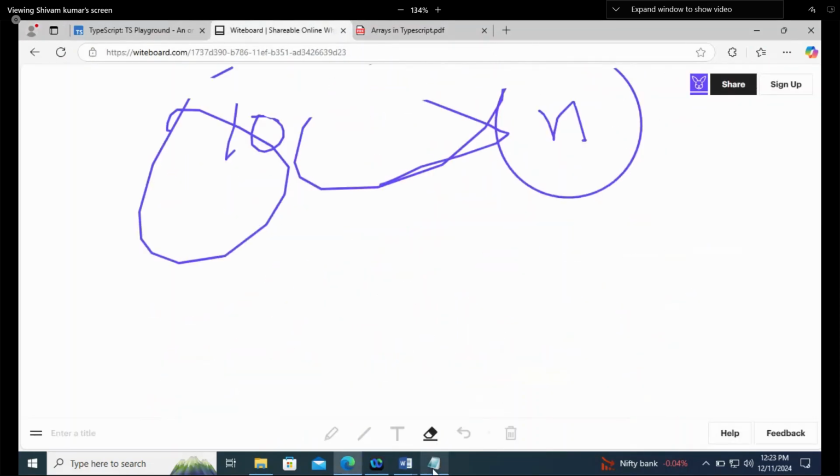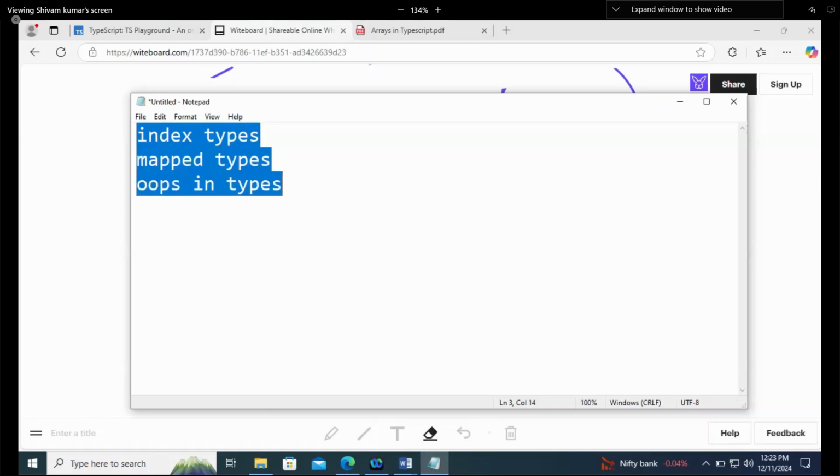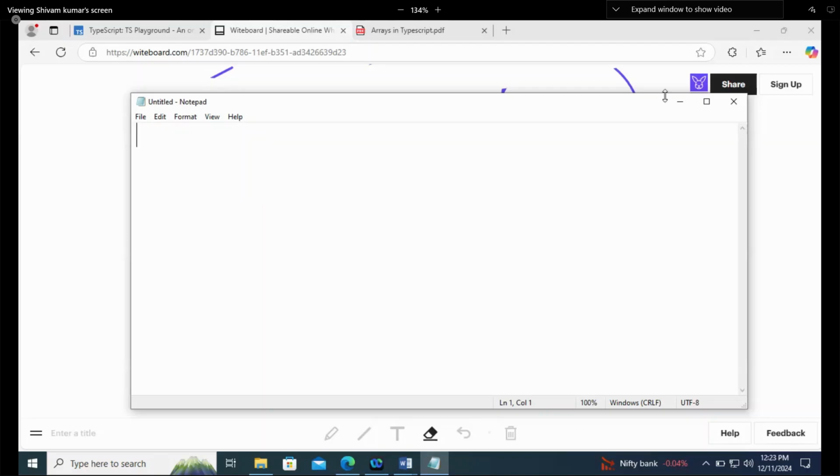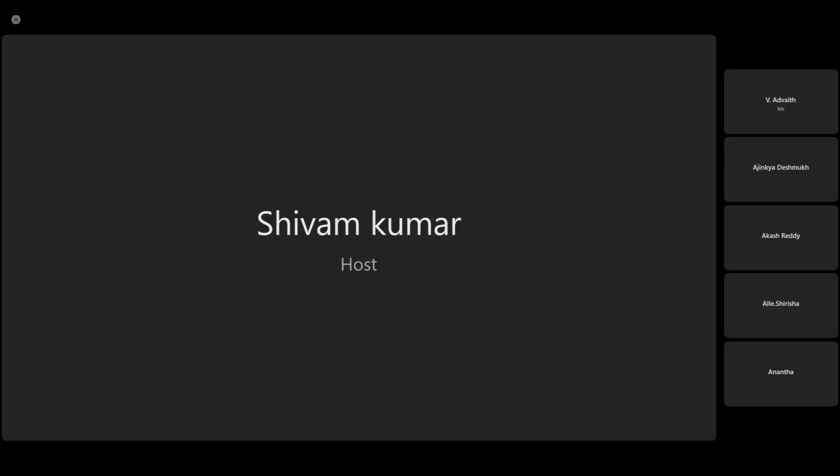We are going to discuss in upcoming classes: index types, mapped types, OOPS in TypeScript, generics, decorators, config, and all. Then we are good to go. Till now, I think you might have understood that TypeScript is not much different from JavaScript. It is just added types. Any questions from your side, guys?